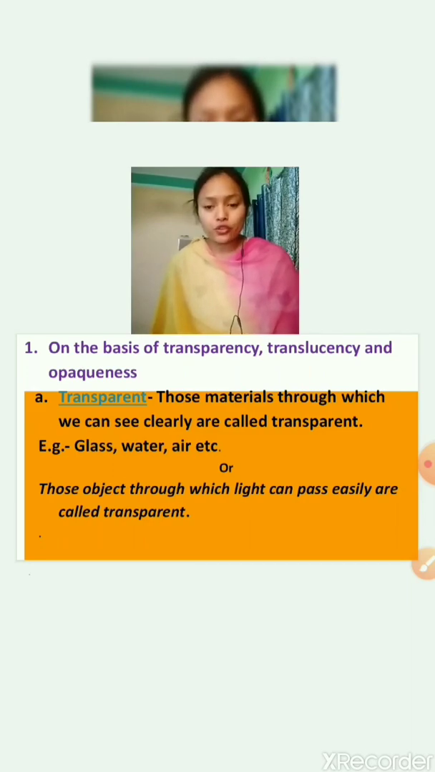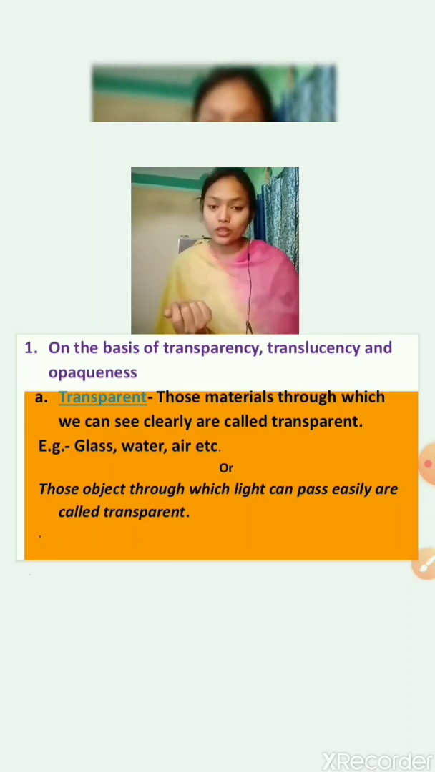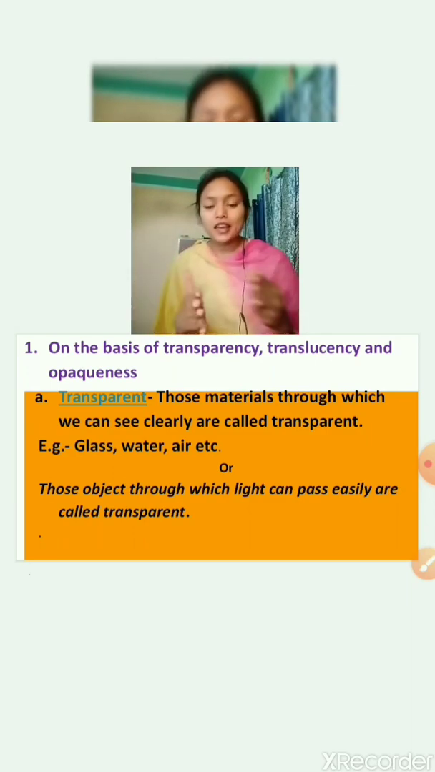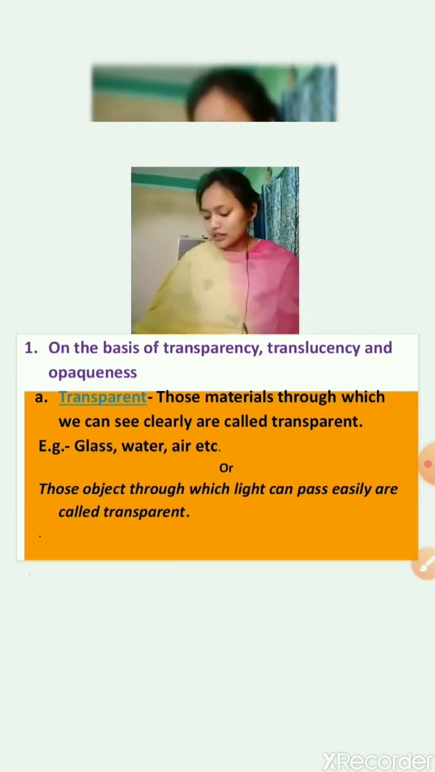Another definition: those materials through which light can pass easily are called transparent. If light rays pass, then only we can see the things, because through light there is reflection, and through reflection we see things. We all know this. So if light passes, then only we can see the thing. So those materials through which light can pass easily are known as transparent materials.